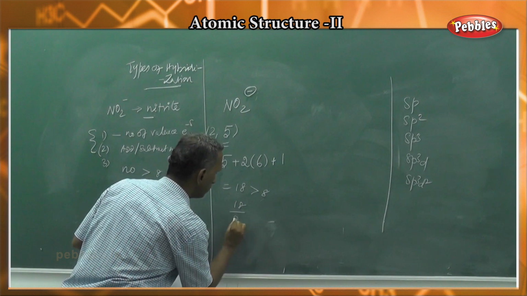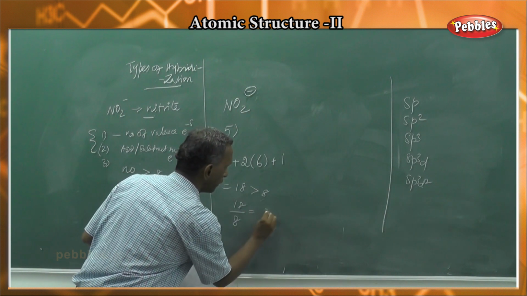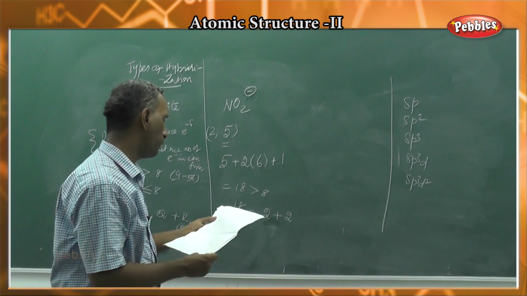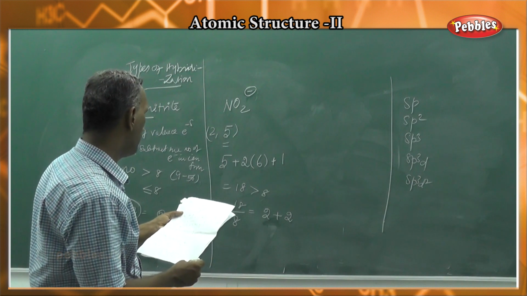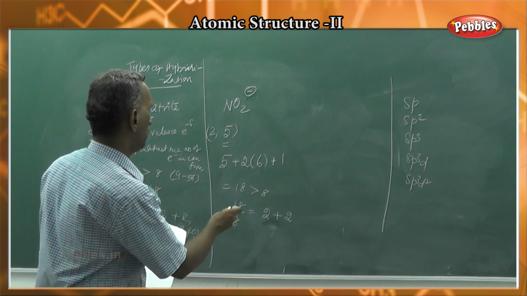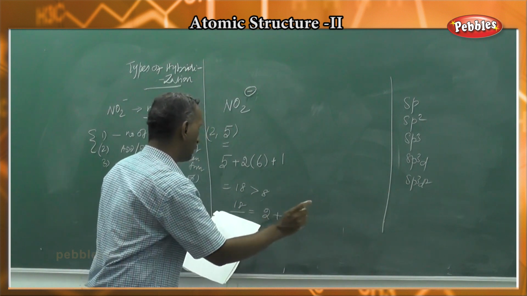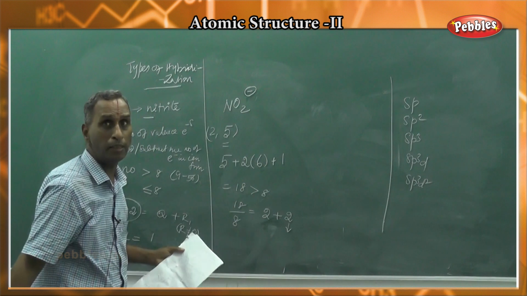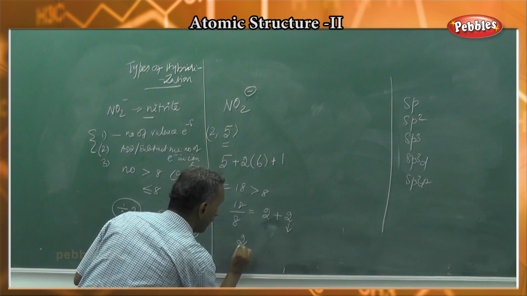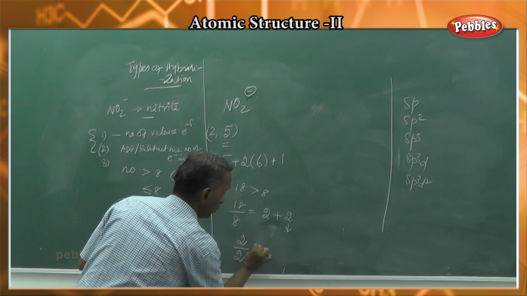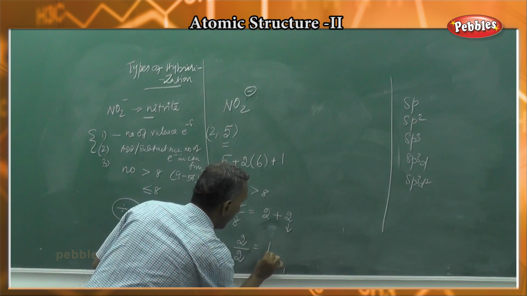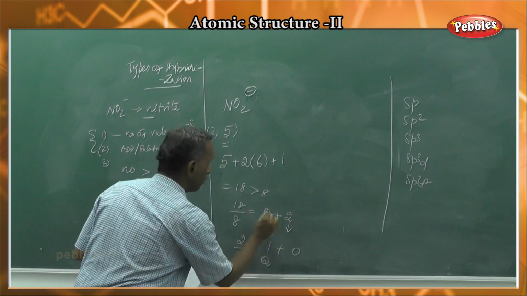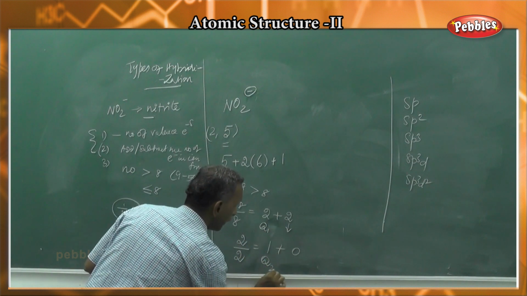18 by 8: 2 8s are 16, plus 2. So this is the quotient, 2 is the quotient, 2 is the remainder. Here the remainder is non-zero, so the remainder has to be divided by 2. You will get 1 plus 0. That is, 2 by 2 is 1, so this is the first quotient. This is the second quotient.